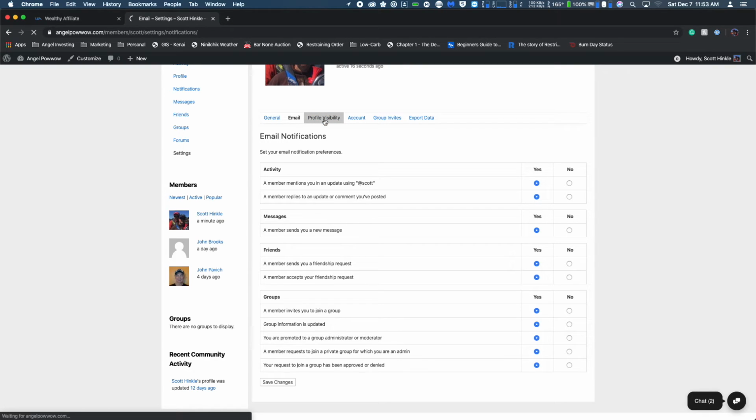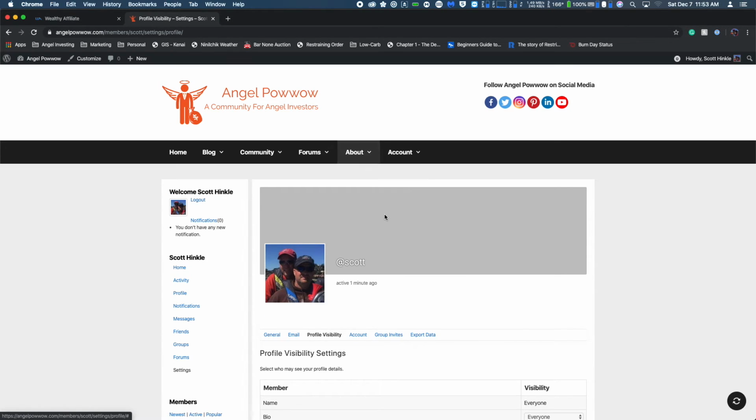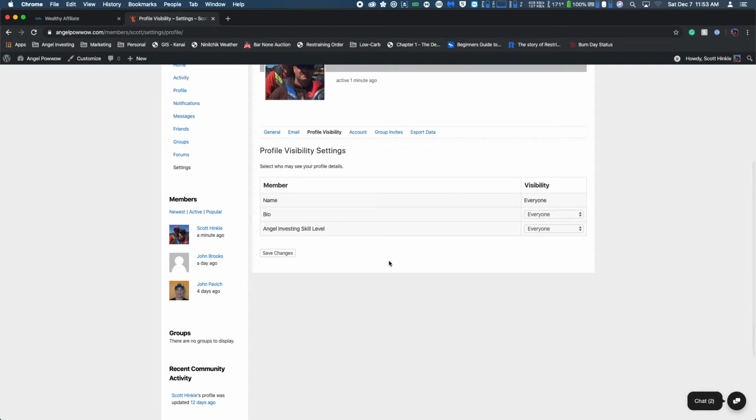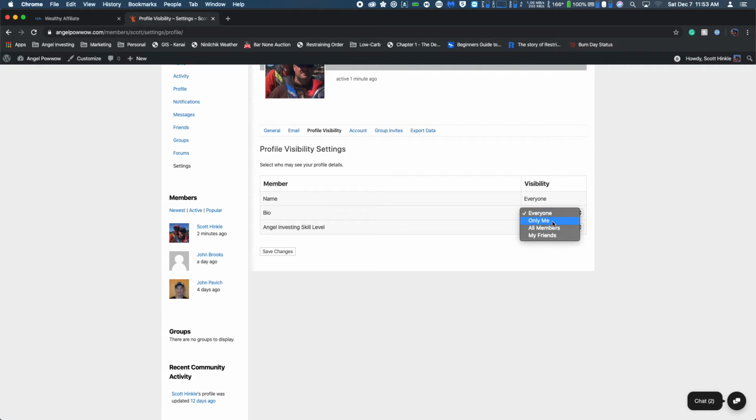If you click on Profile Visibility, then you can come in here and change what people see when they look at your profile. Like I said, it's great if you share everything, but if for some reason you don't want to share, for example, you do have to share your name. The name's always there, so you can't change that. But if you don't want to share your bio, or if you only want to share it to yourself or only your friends, but without your bio, unless you're engaging with other people, I don't know if they're just going to seek you out. They don't know anything about you. Then you can make those changes here.